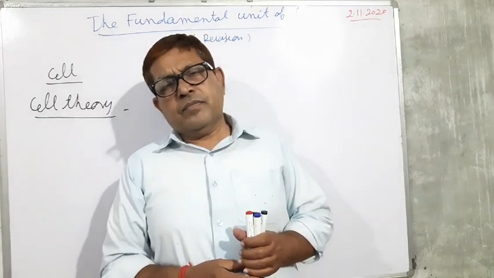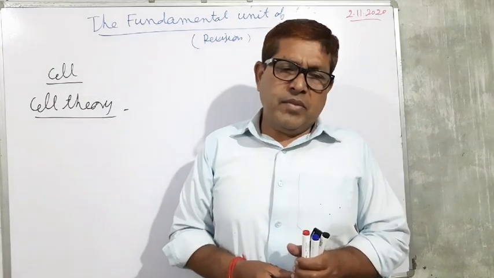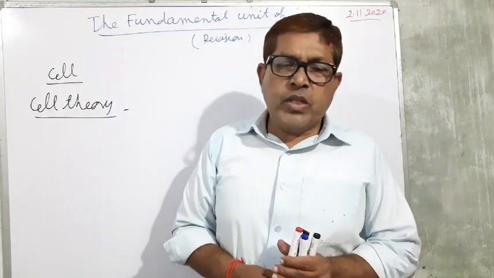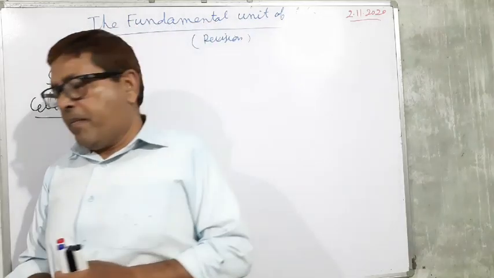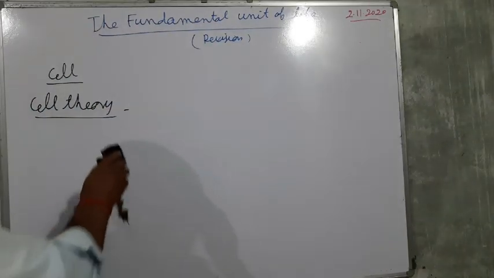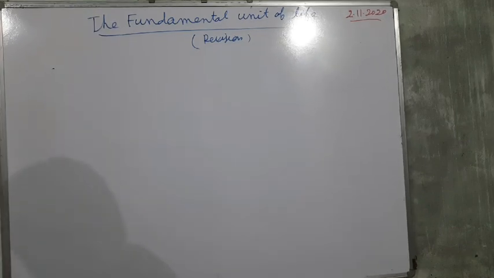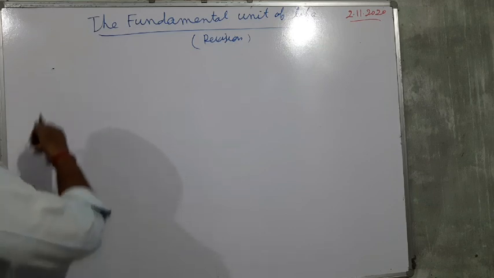Now, two types of cells we have studied. One is the prokaryotic cell and the other is the eukaryotic cell.